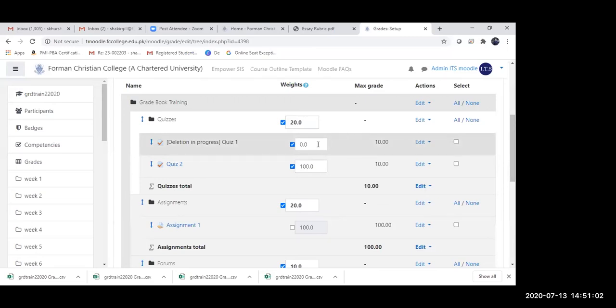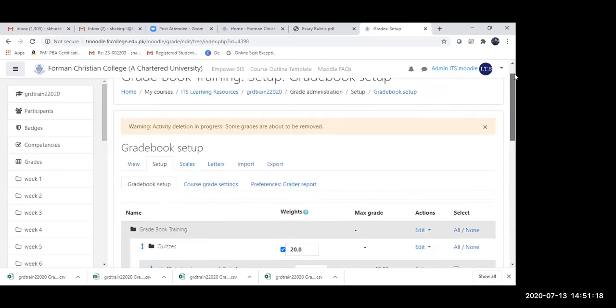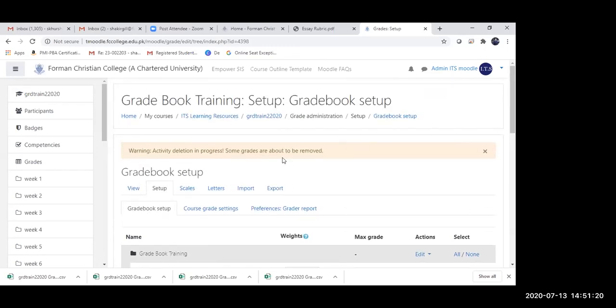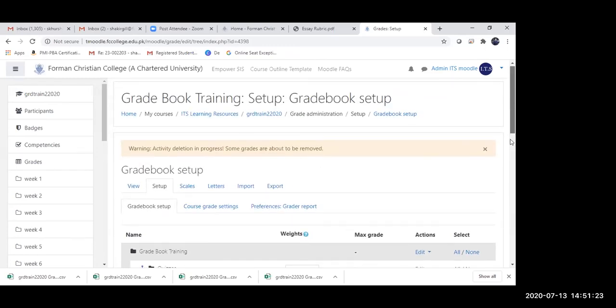But that's the strategy that I've shown right now, that can also help you make sure that certain items are not included in the final grade. So the one that I've done right now will also not be a part of your calculation of the final grade. Okay? But your screen is also saying deletion in progress, and that's what I see on your screen.